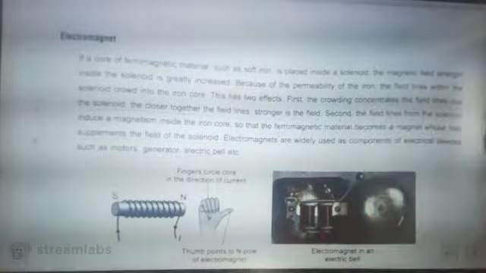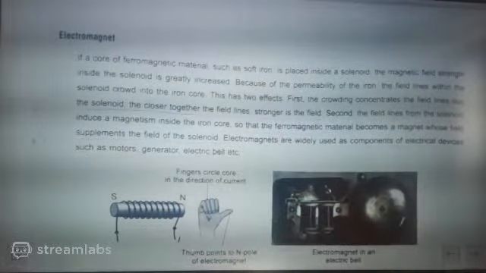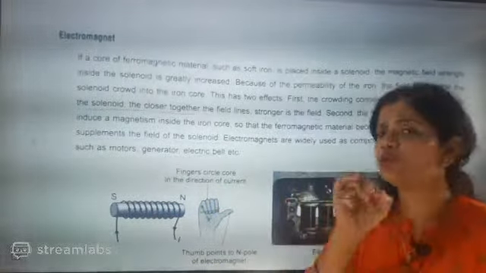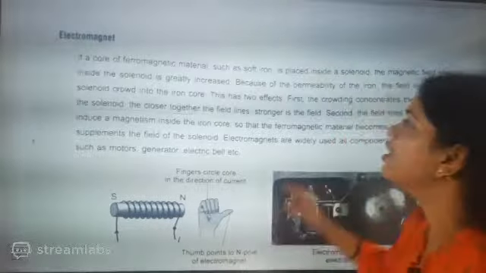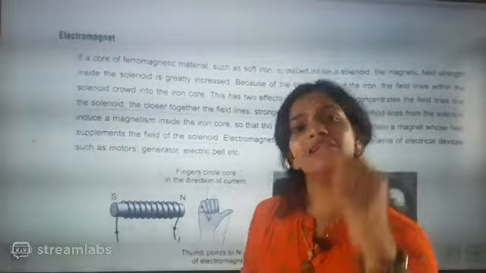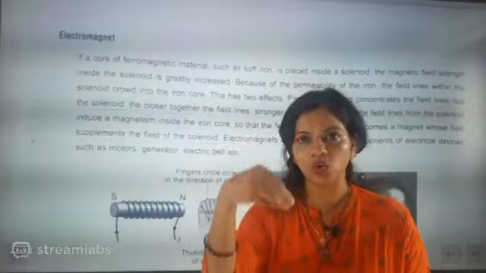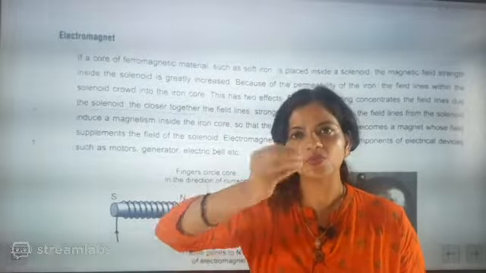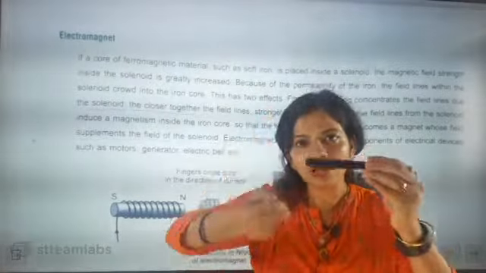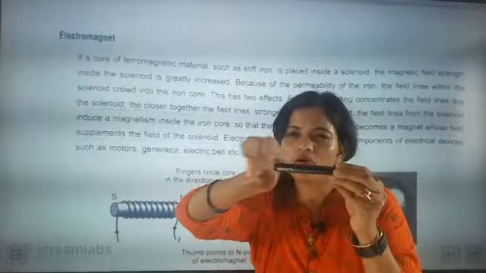Where can we see an electromagnet? Yes, beta, in a motor, in bells and all these things, an electromagnet is there. So they have explained two important things about the electromagnet. First important thing: the crowding, the concentration, again and again I kept telling you about this line, that inside the loop the magnetic field strength will be more. So if all the coiling is there, then inside, a strong magnetic field will be generated.